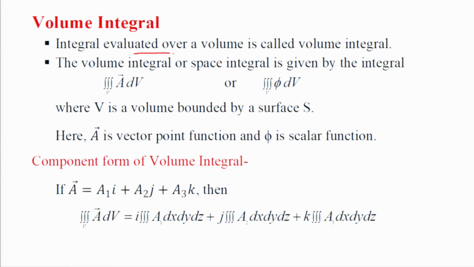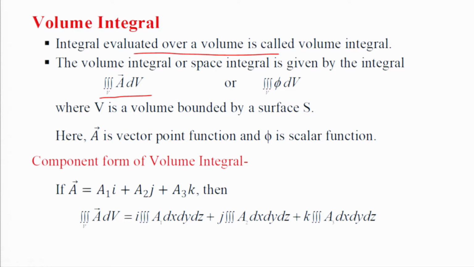Now, volume integral. Any integral evaluated over a volume is called the volume integral. This is the general definition. If we evaluate the integral over a volume, then it becomes the triple integral of A dV. Here V is the volume enclosed by the surface S. If S is a closed surface, then of course it will enclose a volume.